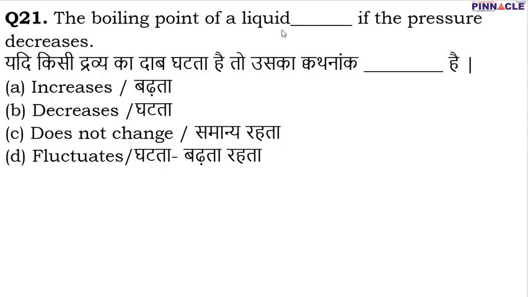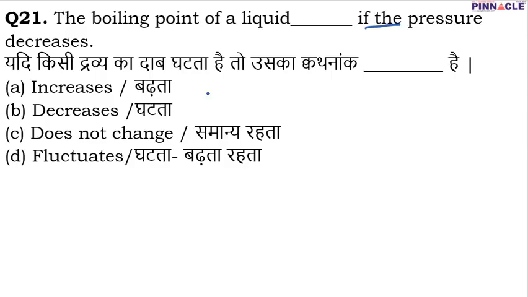Now coming to question number 21. Question number 21 is, the boiling point of a liquid dash if the pressure decreases. Here the question asks how the boiling point of a liquid is affected by pressure. First of all, what is boiling point? In layman's language, boiling point is the temperature at which a liquid starts boiling.